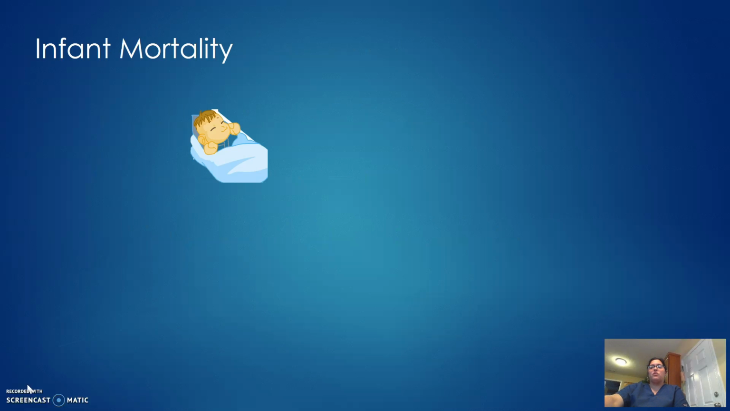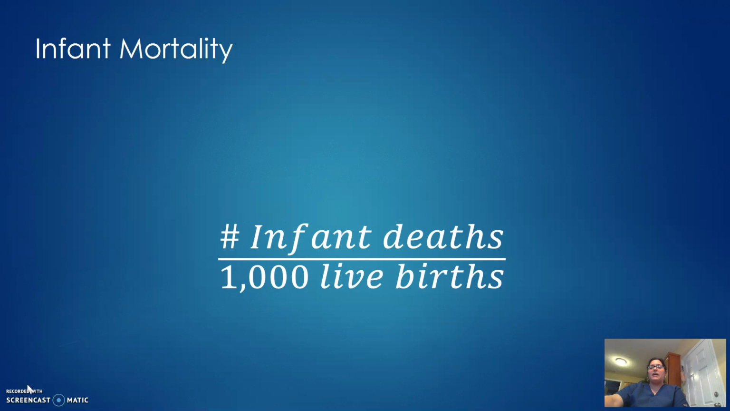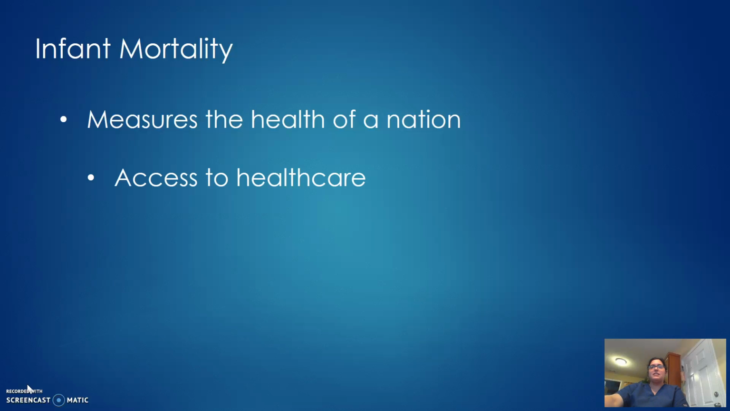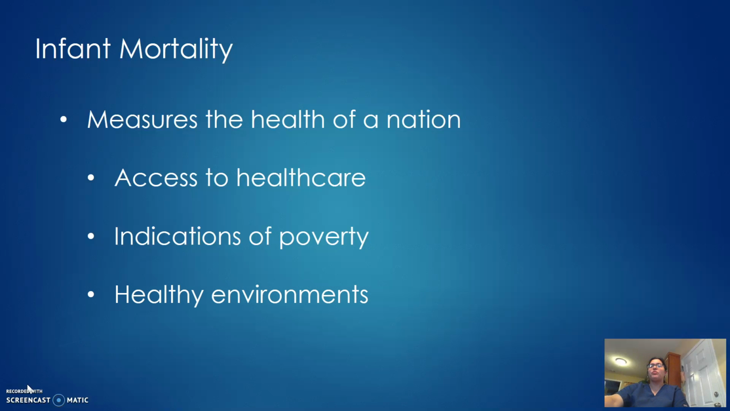An infant is a baby under 1 year of age. The infant mortality rate is the number of infant deaths per 1,000 live births. Rates of infant mortality are important because it measures the health of a nation. Do they have access to health care? Do those who live in poverty have adequate resources and income to counteract the effects of poverty? Are citizens provided environments that promote physical and mental health?